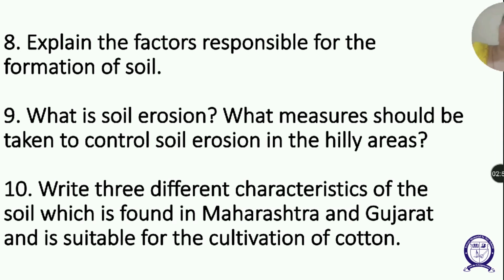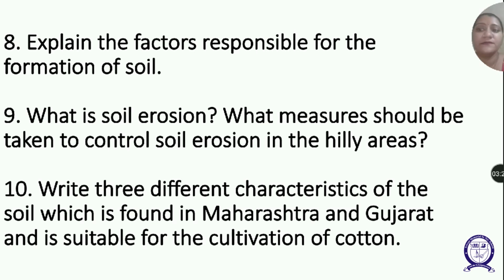In strip cropping, large fields can be divided into strips. Strips of grass are left to grow between the crops, and this breaks up the force of the wind in that area. Fourth is shelter belts. Between the crops, trees are planted to create shelter. These are called shelter belts. These shelter belts have contributed significantly to the stabilization of sand dunes and in checking the desert in western India.